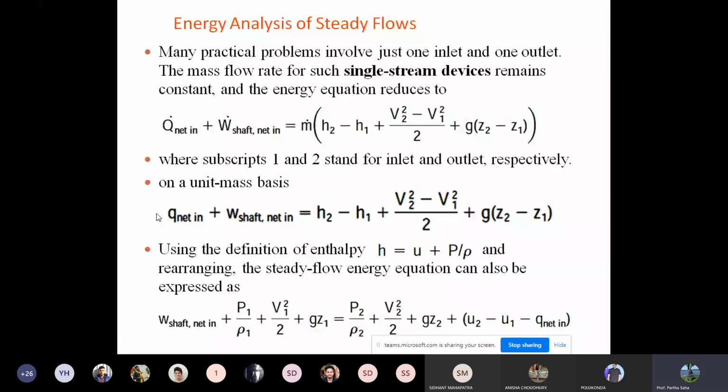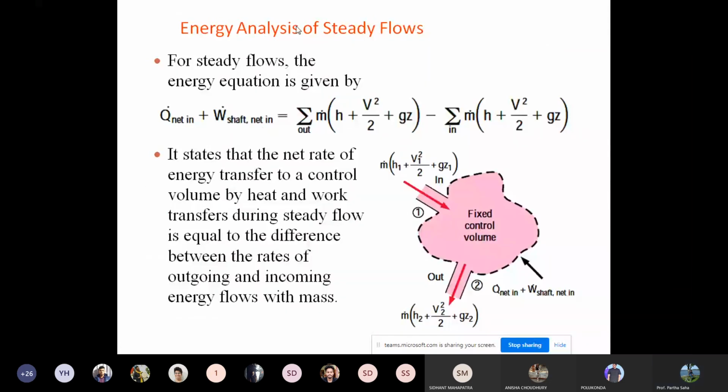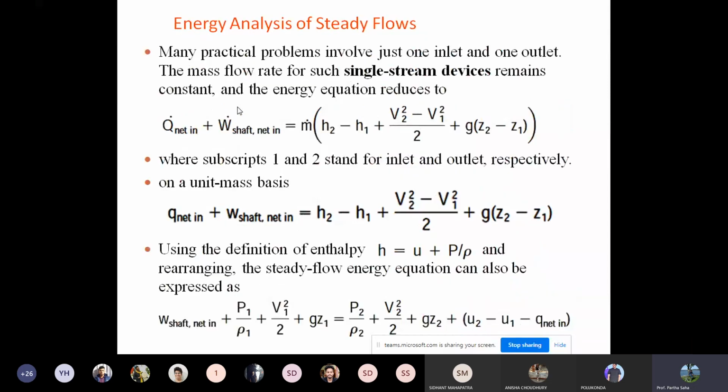Now, for many practical systems, it just involves one inlet and one outlet, and the mass flow rate, which is m dot, for a single stream device remains constant. If you remember, I gave m dot separately for inlet and outlet. If it is the same for inlet and outlet, then it can be coupled together, and the total heat transfer rate and shaft work is given by m dot times h2 minus h1 plus (V2 squared minus V1 squared) by 2 plus g times (z2 minus z1).